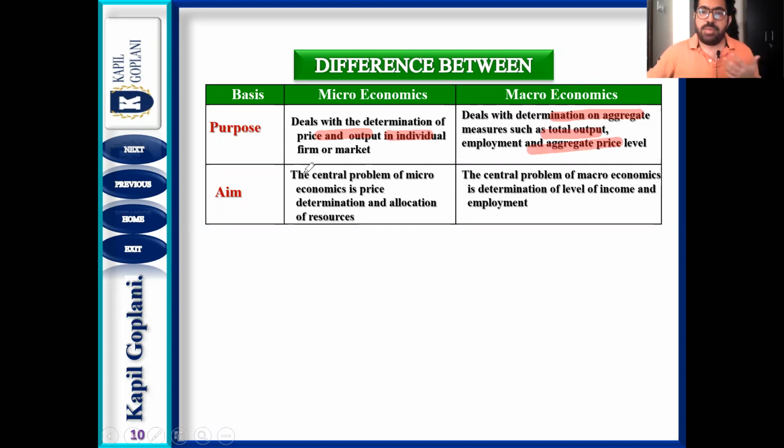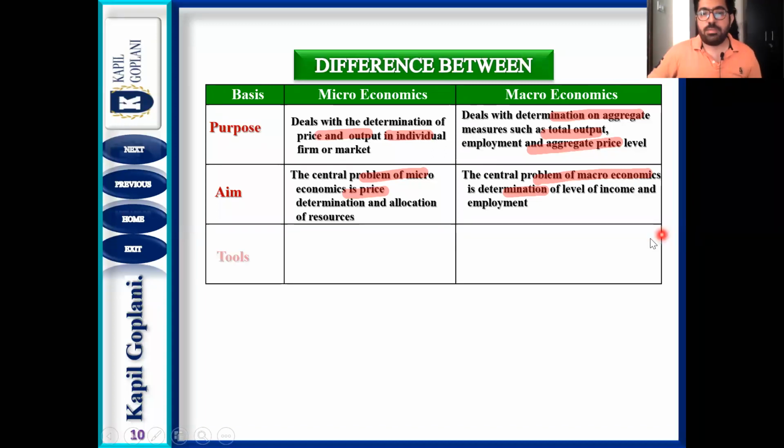Getting that? Now, what is the aim of microeconomics? The aim of microeconomics is price determination, market equilibrium. Then the central problem of macroeconomics is determination of level of income and employment. I already told you these are the very specific names of your micro and macro. Micro is also known as theory of price, macro is known as theory of income and employment.